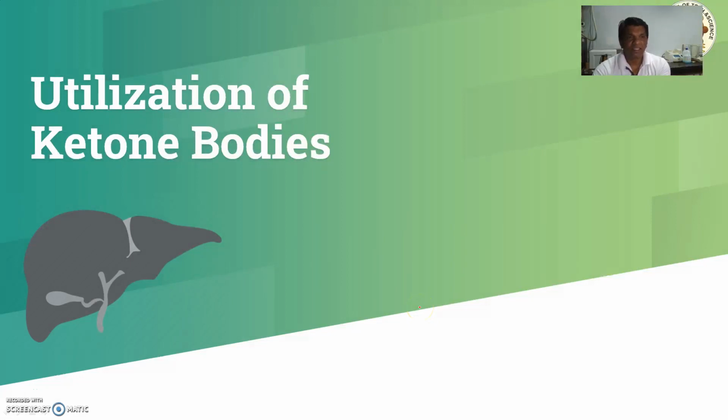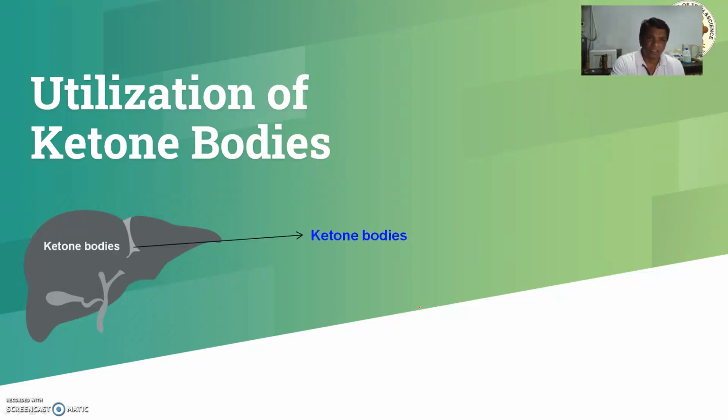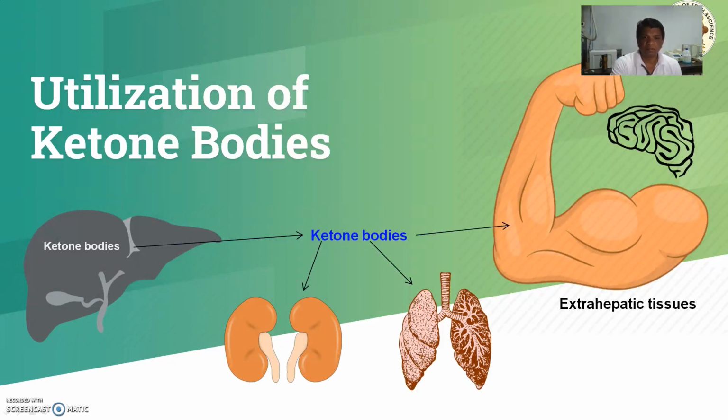Talking about the utilization of ketone bodies, how are these ketone bodies utilized? These ketone bodies are synthesized in the liver, but they are used outside the liver, in the kidney, lungs, extrahepatic tissues and the brain. Ketone bodies are not utilized in the liver.